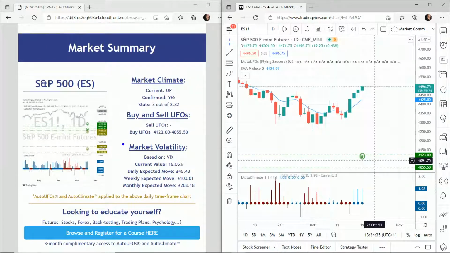Now in terms of volatility, we would expect the S&P, so the top 500 US stocks, to go up or down in 1 year by 16.05%. So that means in a day, 45.43 points up or down. In a week is 100.01 points up or down. And in a month, it's 208.18 points up or down. So that's the S&P 500.